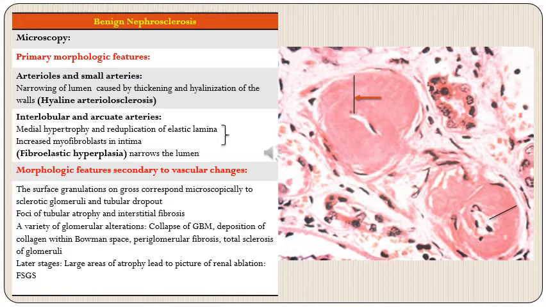So in this photomicrograph on the right, we have these small arterioles, where we can see that the lumen is very narrowed, and the wall is completely covered by this pink eosinophilic hyaline material, and the wall is thickened. So this change that is marked in this photomicrograph is called hyaline arteriolosclerosis.